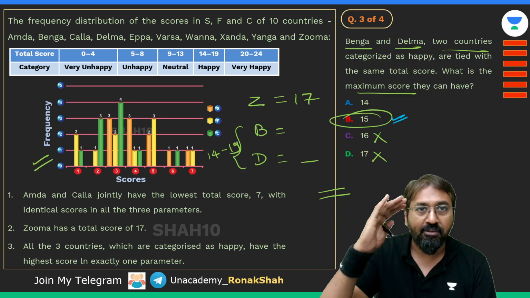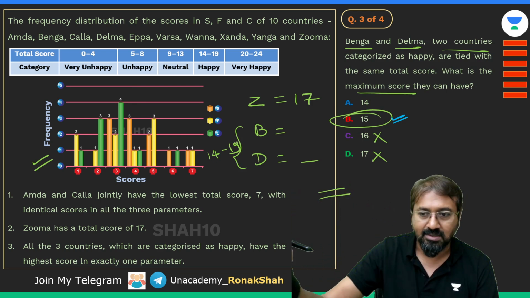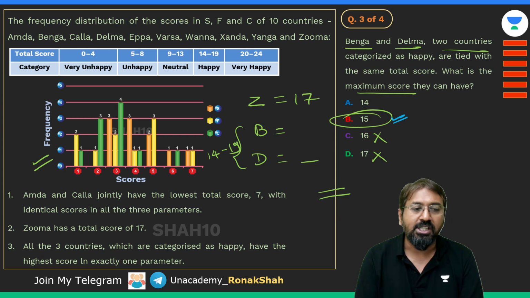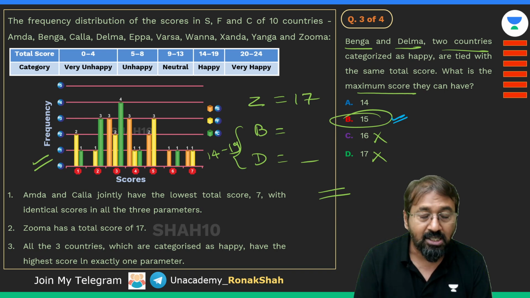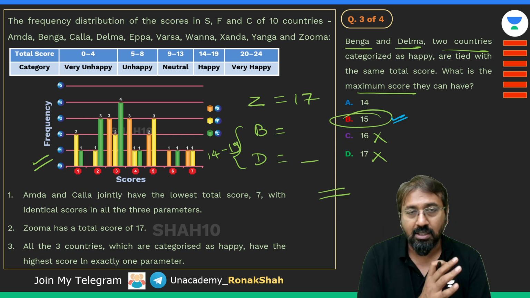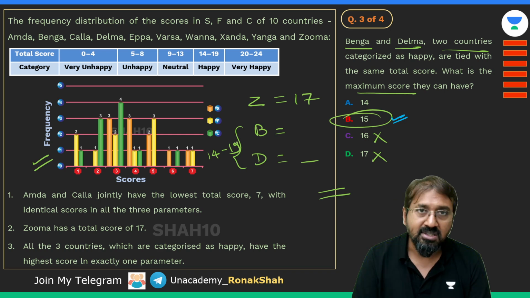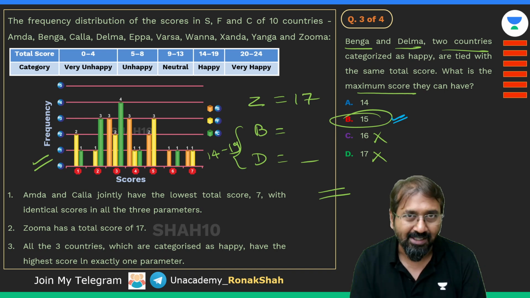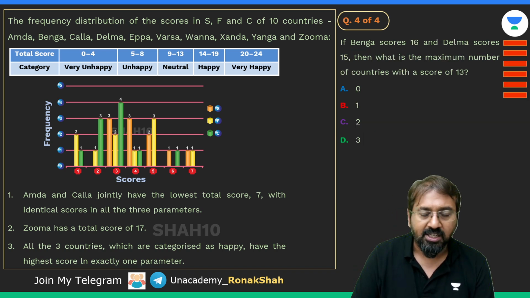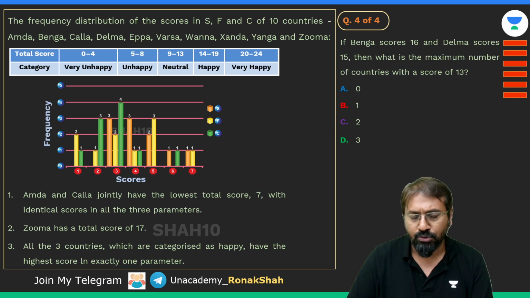So I really hope you have understood how to answer such sets, right? As I said, once you have understood, it will not be that challenging. Yes, upfront it may look a little daunting, but after understanding, it will be a moderate set. You just have to pay attention to the details and you'll be through.